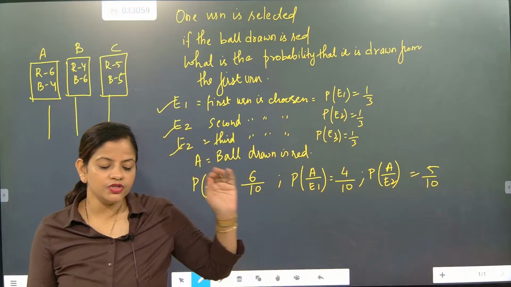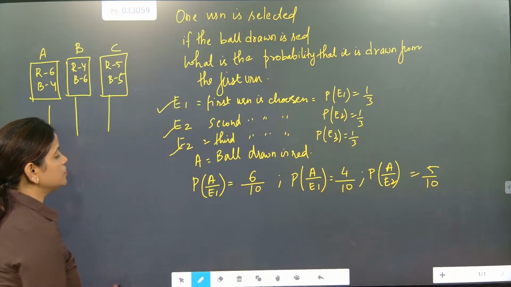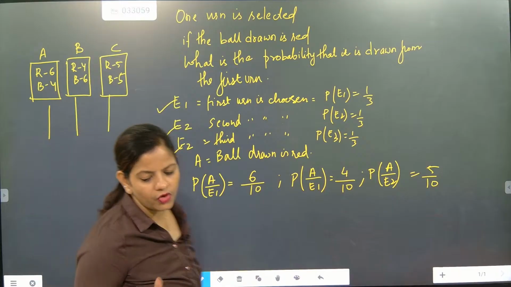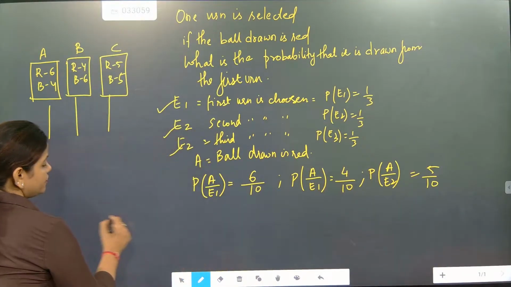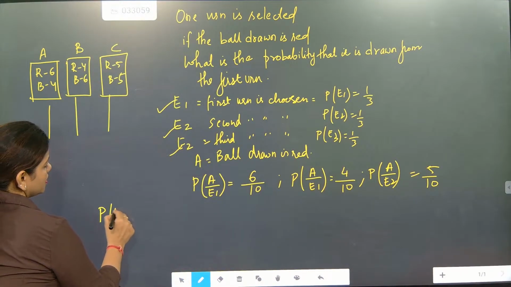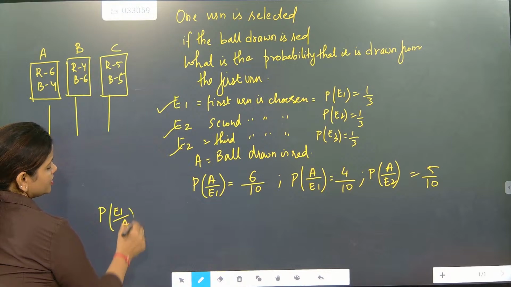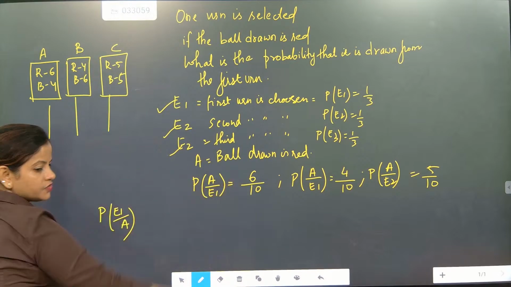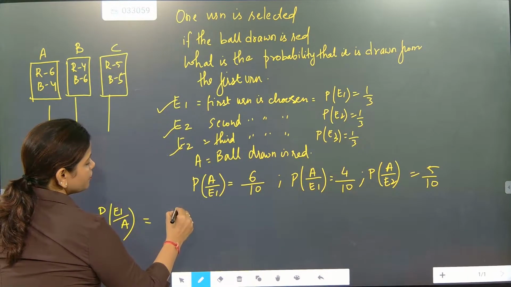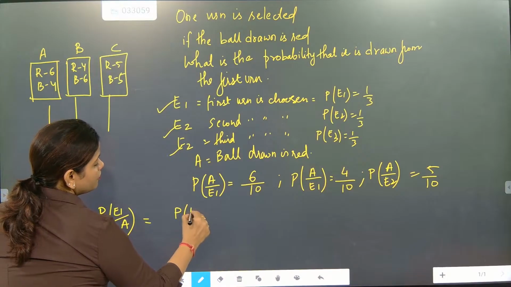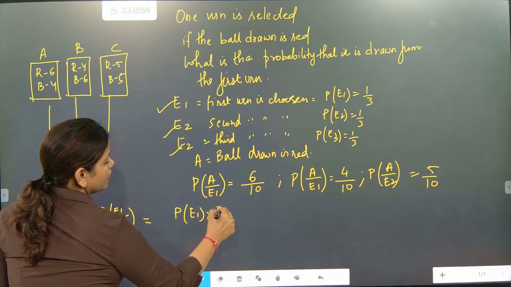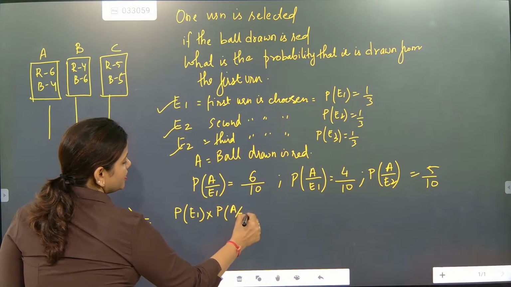Now beta, they are telling choose the first urn. So when we choose the first urn, why have we chosen the first urn? Because our selection is red. So the reverse formula will come. What is the reverse formula, beta? P of E1 into P of A by E1.